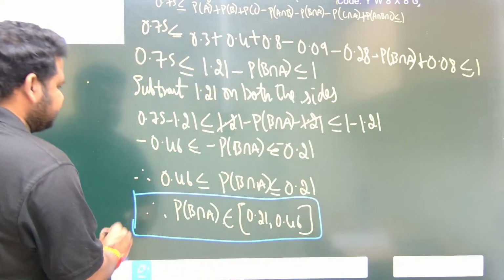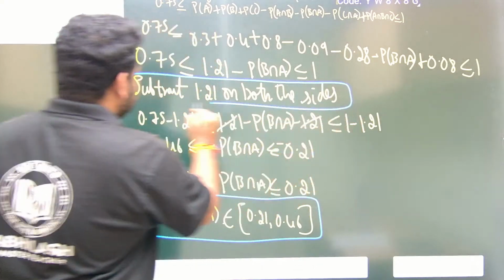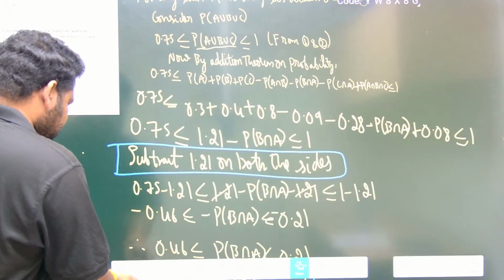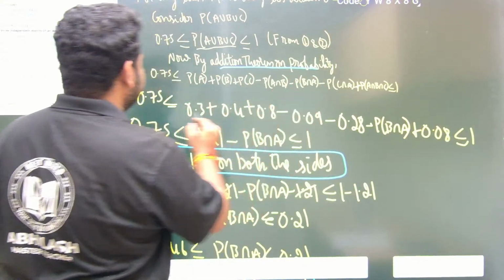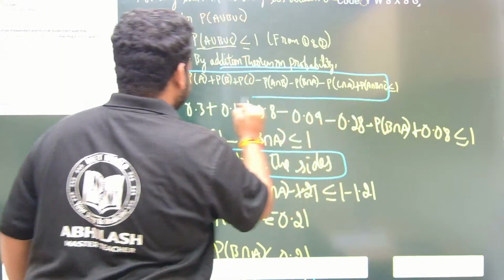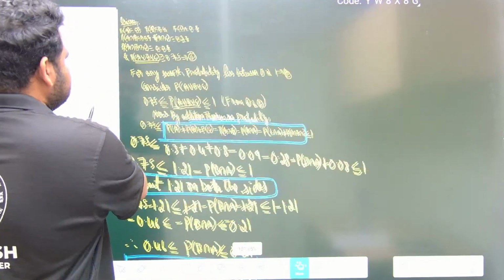What is our key step? This is our key step. Focus, important. You are using the addition theorem. This is also a key step. So you are applying the addition theorem here. Please remember this. Got it? This is how you have to solve this question, friends.